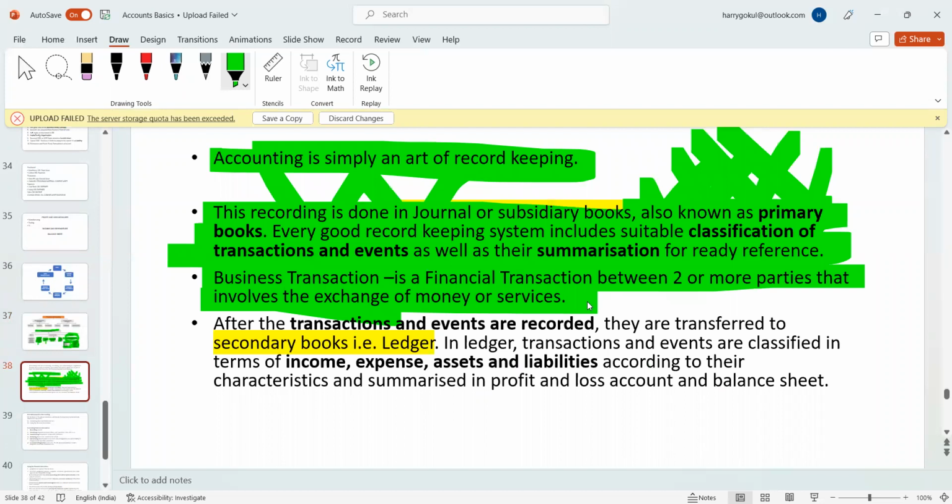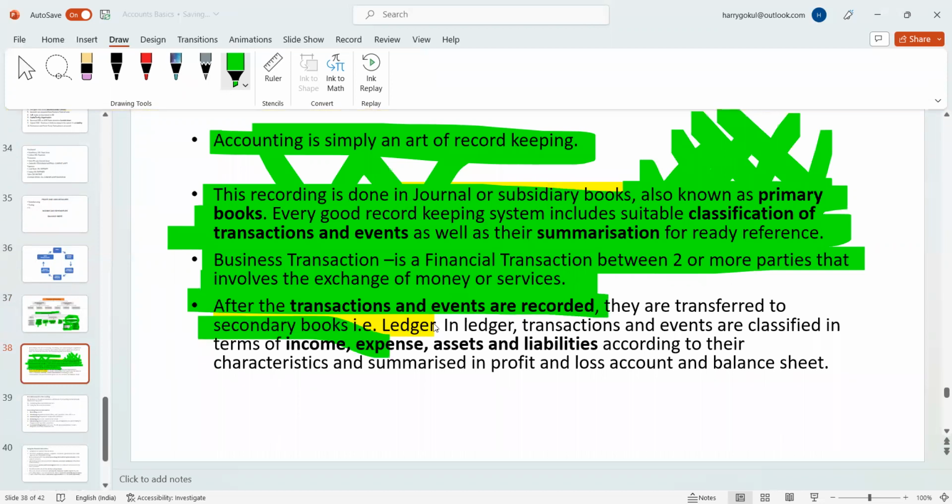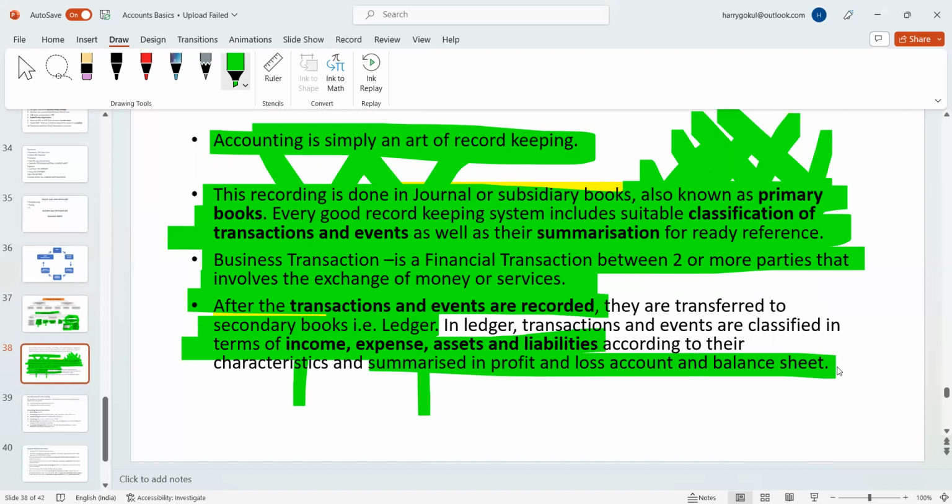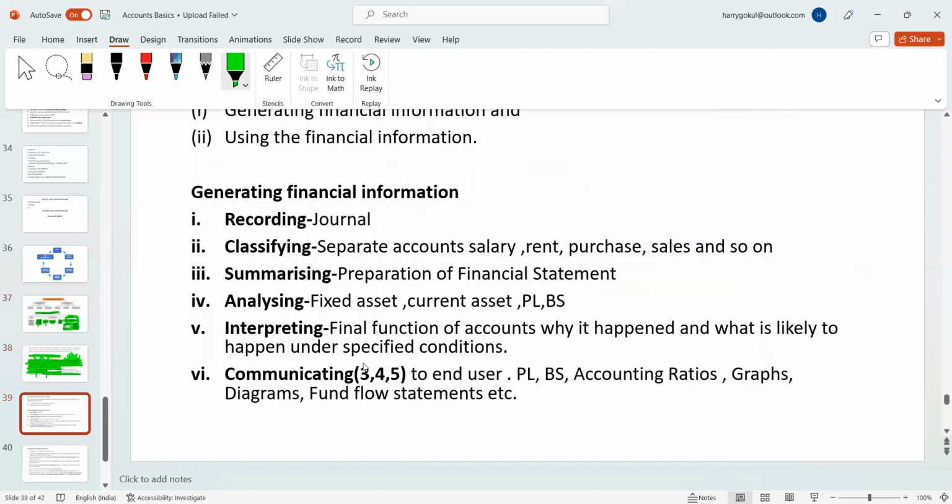After recording everything in the book, you will transfer everything to the secondary book, which is known as the ledger. In this, you will classify everything in terms of income, expenses, assets, and liabilities according to their characteristics, summarized in the P&L account and balance sheet. This is the complete bookkeeping system which we are going to be studying right now.